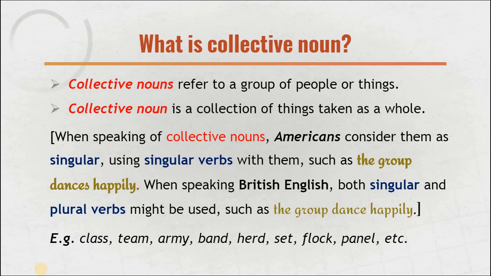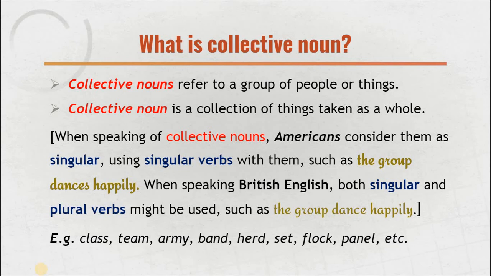So I recommend you to use a singular verb for the collective nouns. While you are using the singular verb, you are following both American and British, because both American and British are using the singular verb with the collective nouns.